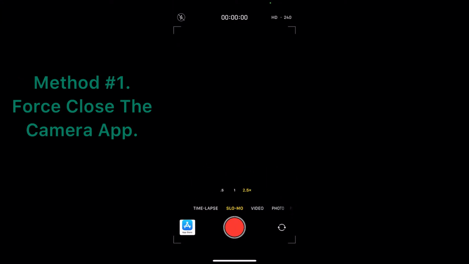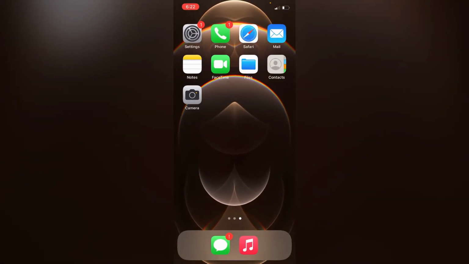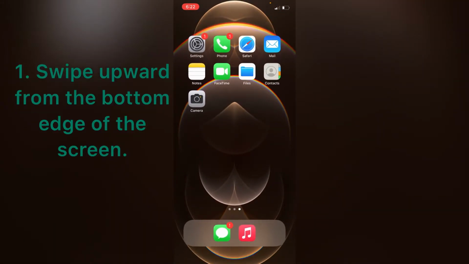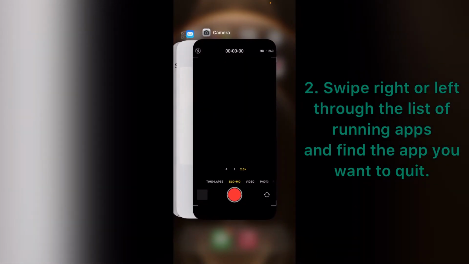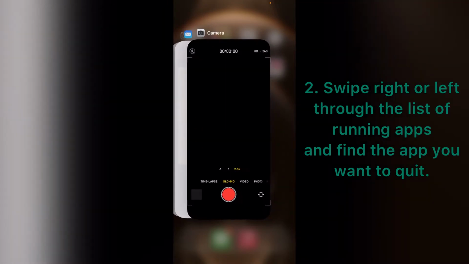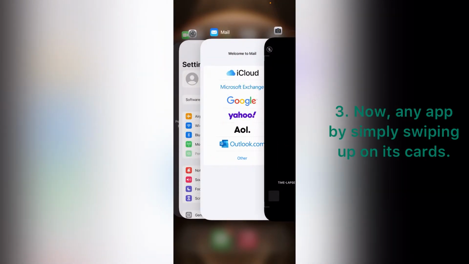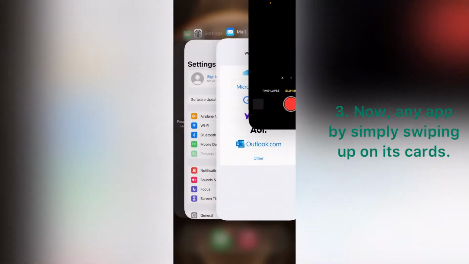Method 1. Force close the camera app. Swipe upward from the bottom edge of the screen. Swipe right or left through the list of running apps and find the app you want to quit. Now quit any app by simply swiping up on its card.